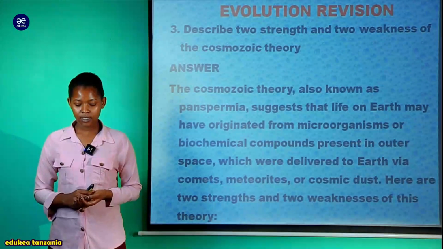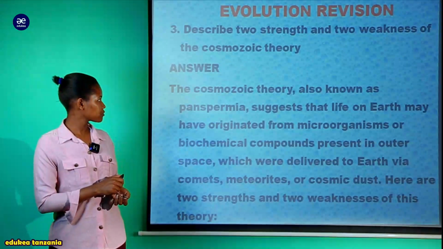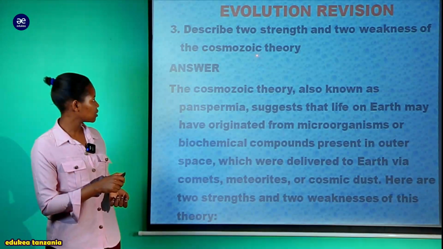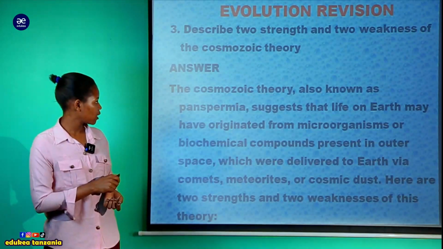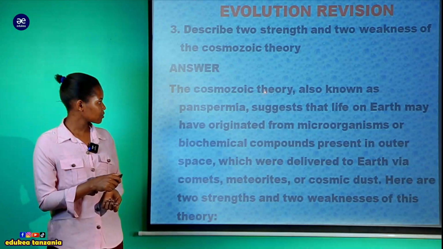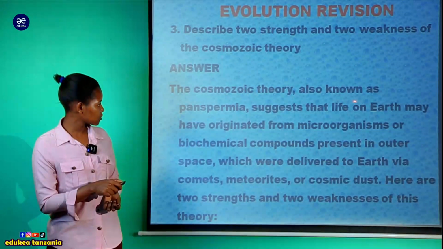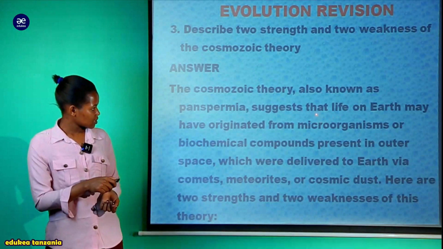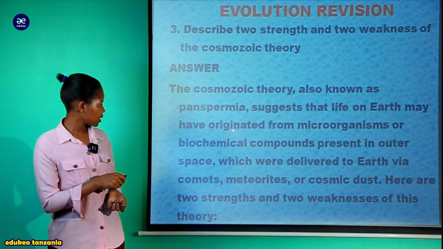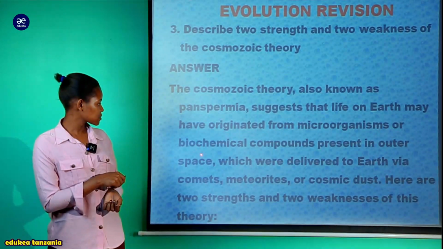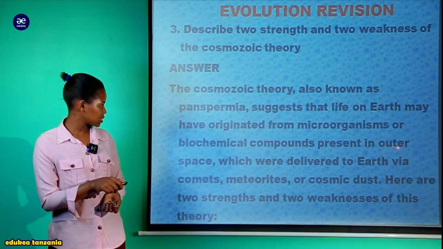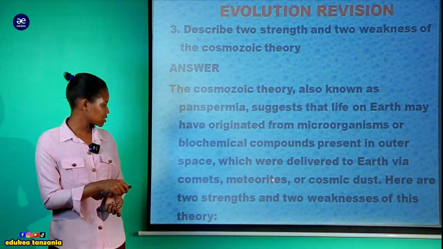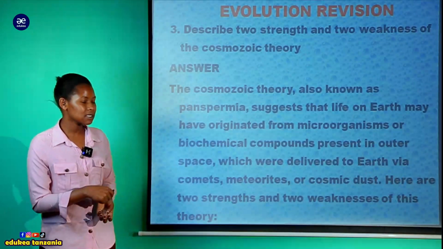And now let's take a look on our last question of today, which we are required to describe two strengths and two weaknesses of the cosmozoic theory. First of all, you have to understand what this cosmozoic theory states about it. Another name is panspermia. It suggests that life on Earth may have originated from microorganisms or biochemical compounds present in outer space, which were delivered to Earth via comets, meteorites or cosmic dusts.